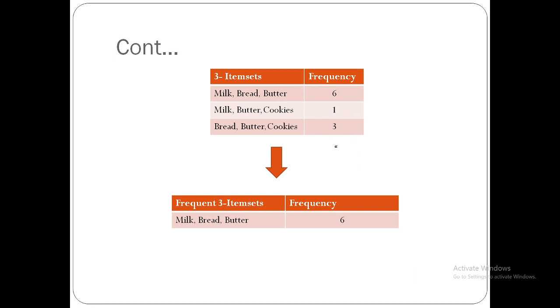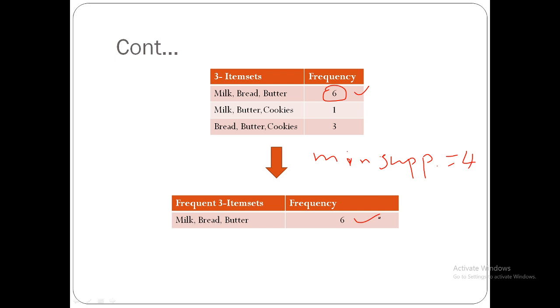Similar way you have to find out for these 2. And we have to check for the minimum support. Minimum support is equal to 4. Is it going to be within that 4? Only one item is within that 4. So only this is going to be added to the frequent 3 item set. This is going to satisfy.